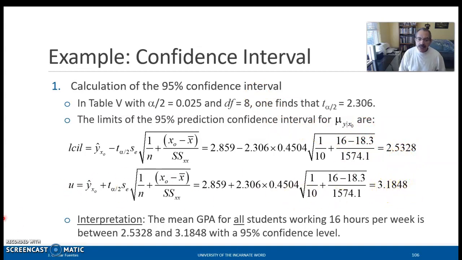So in this case, we say that the mean GPA for all students working 16 hours per week is between 2.5328 and 3.1848 with a 95% confidence level. So for all students working 16 hours per week, we would expect the GPA to fall between these two limits.